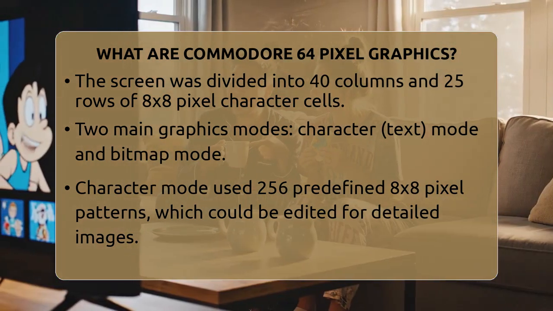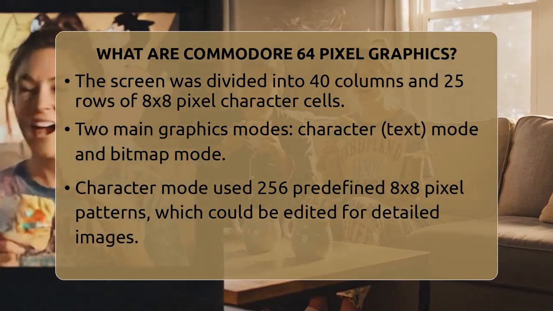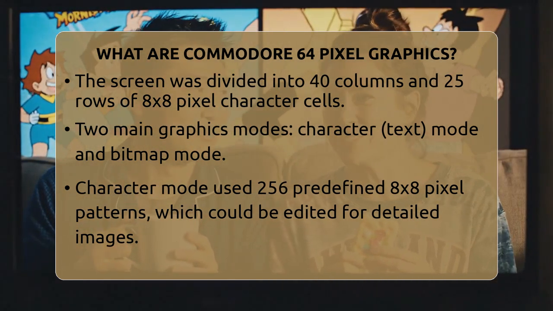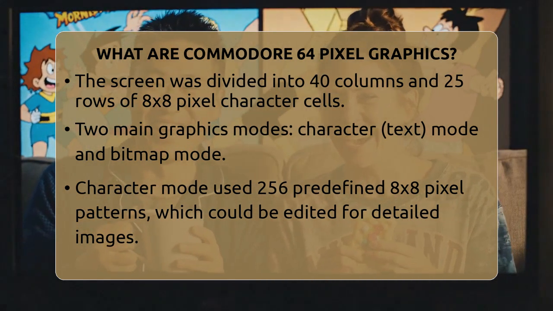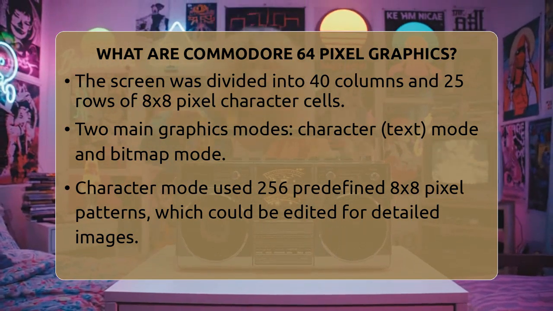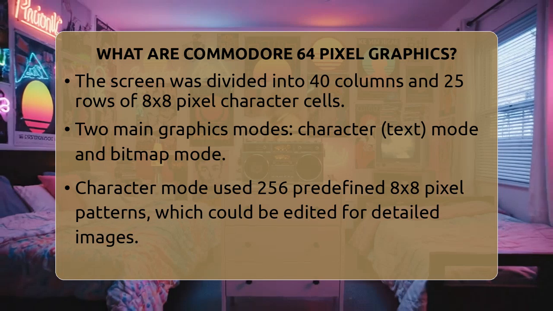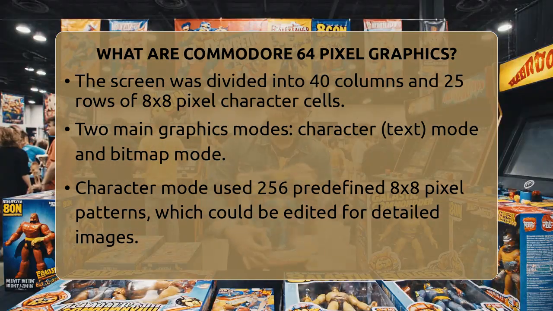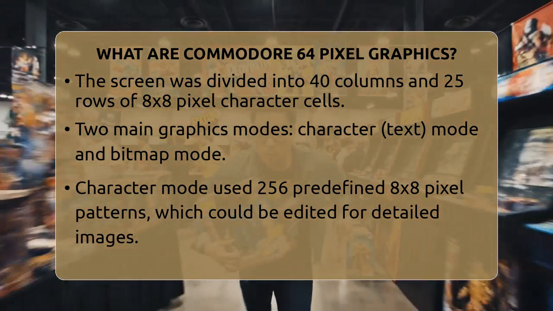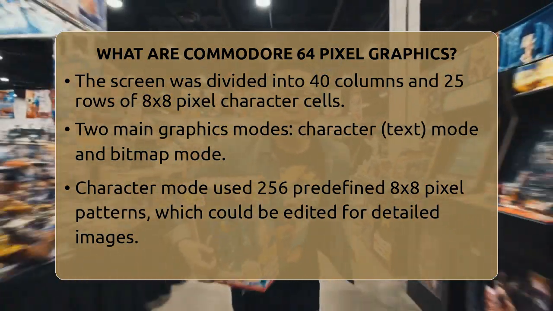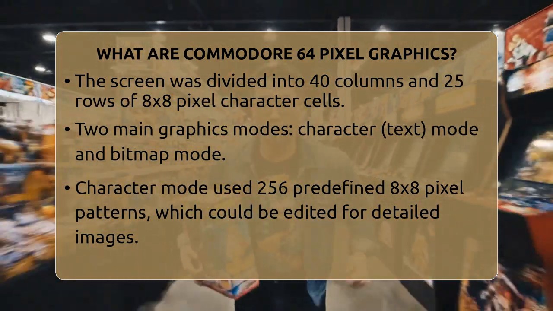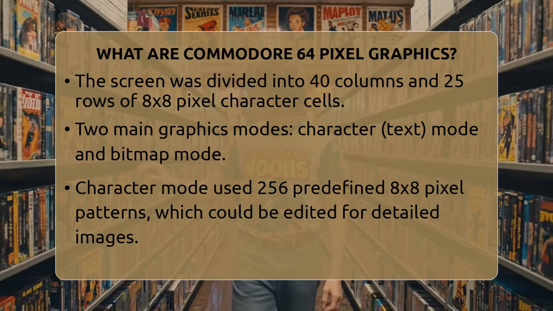The first is character graphics, also called text mode. This mode uses a set of 256 predefined 8x8 pixel patterns stored in the computer's read-only memory. These patterns can be changed by copying them into random access memory and editing individual pixels. By arranging these altered characters side by side, artists created detailed images and backgrounds, often called tiles.